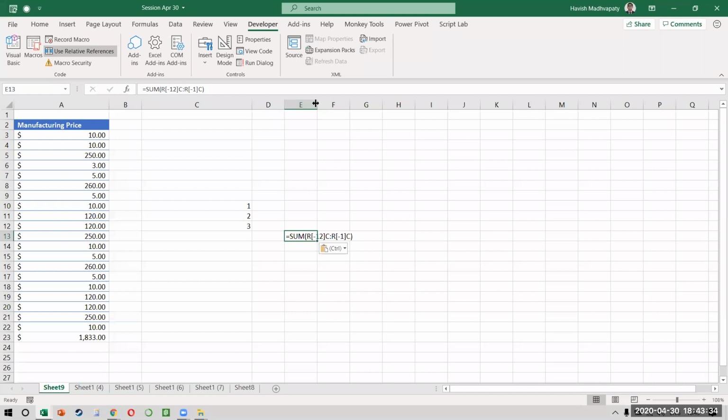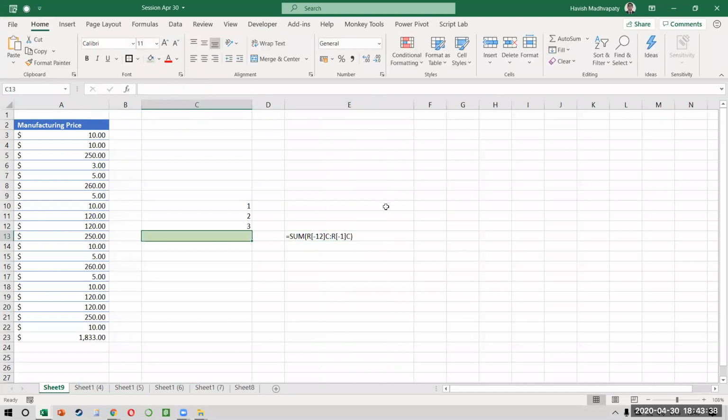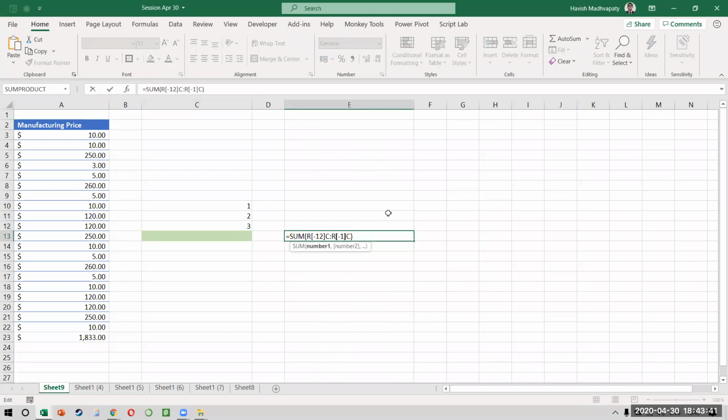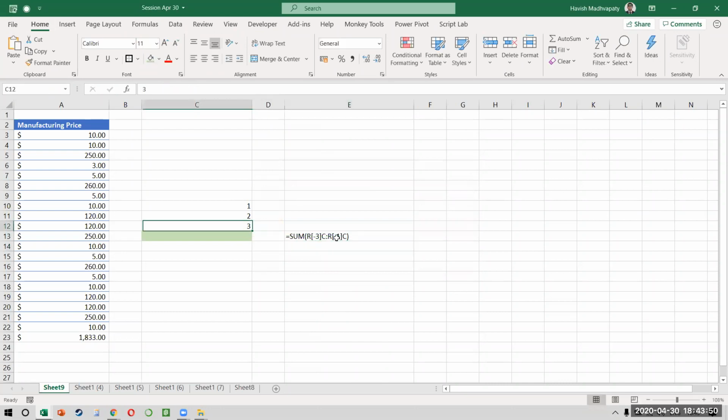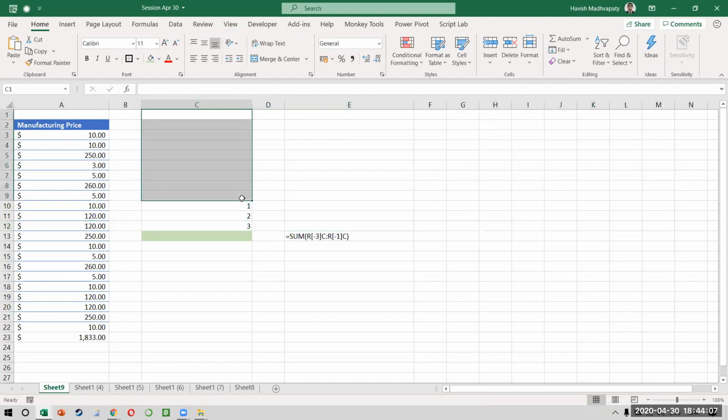Okay, everybody watch this. If I need to write a sum formula in the cell in which I'm just putting a color green, it says R minus 12. This will be R minus 3 because I need to go 1, 2, 3 rows up. And this will be R minus 1 because it will be, just put an apostrophe, because it will be from 1 till 3. The problem is, how do I get that number 3? Because if I find the last row of my column, I will get the number as 12. But from 12, I have to remove 9. That is how I get 3. And why am I removing 9? Because there were 9 blank rows at the top.